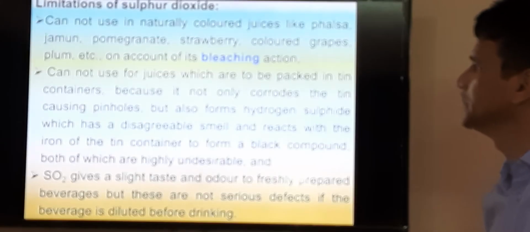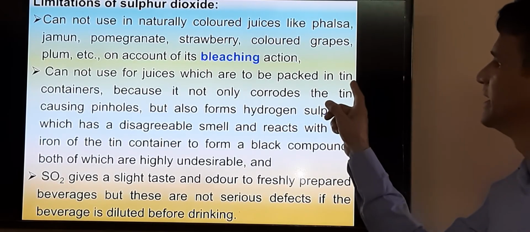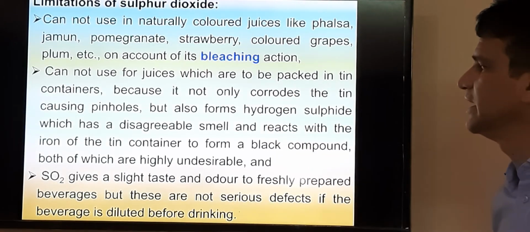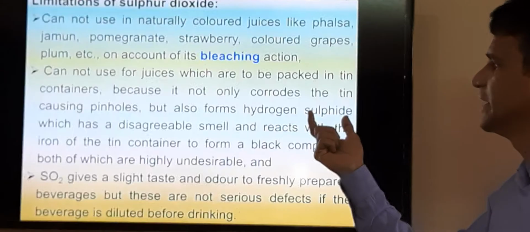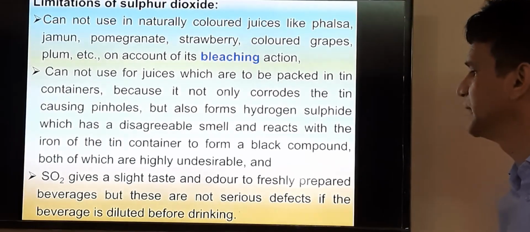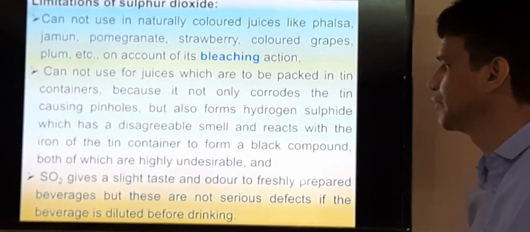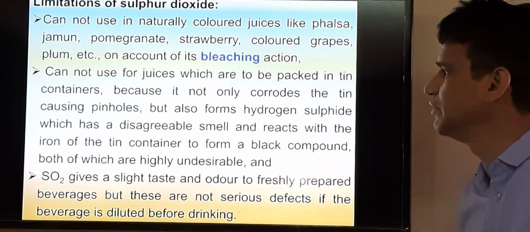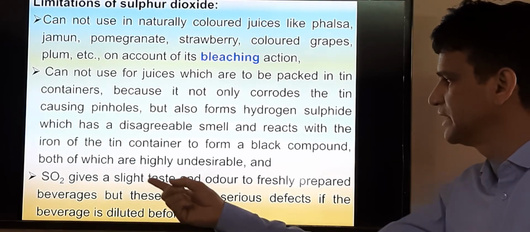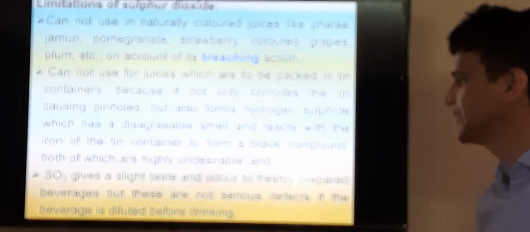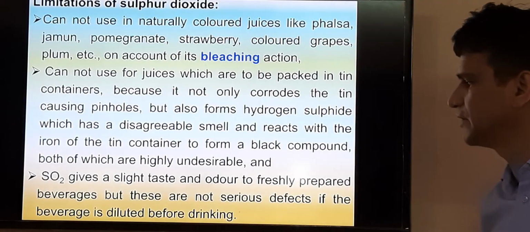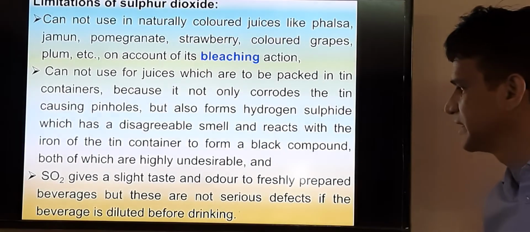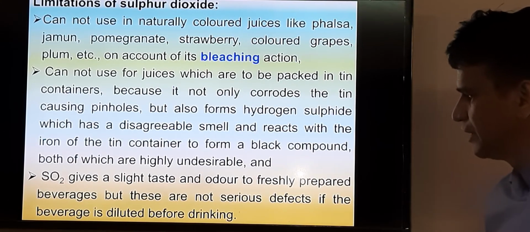And it cannot be used in juice which is to be packed in tin containers, because in a tin container it leads to a corroding effect and forms hydrogen sulfide gas, which has a disagreeable smell and reacts with the iron container to form a black compound. So in this situation we have to avoid adding KMS. Another thing is that it also gives a slight taste and odor to freshly prepared beverages. Although it is not objectionable, we can feel such a slight taste and odor in freshly prepared products.